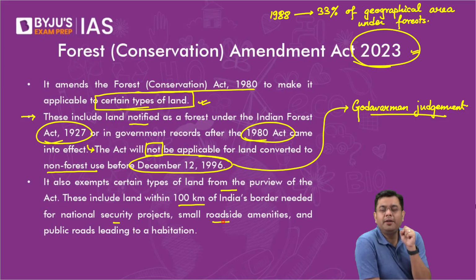But the counter argument which the activists and the opposition have put forward is that if you talk about regions such as Jammu Kashmir, Himachal Pradesh, Uttarakhand, Sikkim, Arunachal Pradesh, Nagaland, Manipur, Mizoram, Tripura, when you talk about 100 kilometers from border areas, you are talking about very critical ecosystems, right?